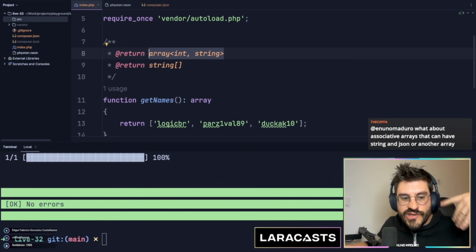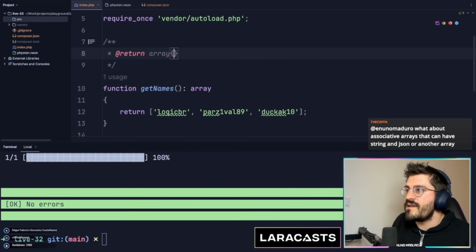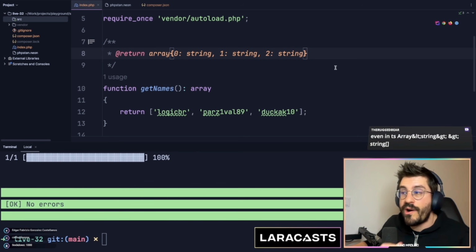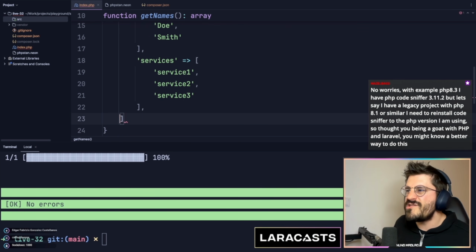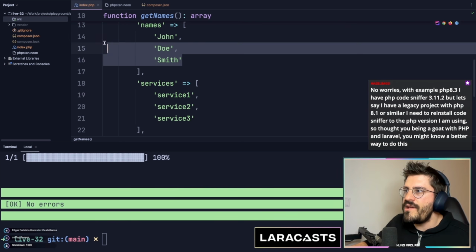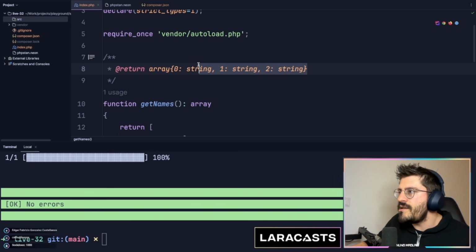How about associative arrays? That's why return types like this, where you can specify the shape, are so powerful. Because if we were to return something like this, assuming that both the names and the services are dynamic, but not the keys, something you can do is literally this.